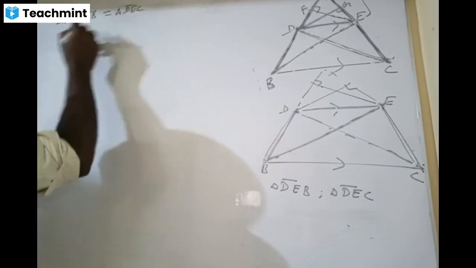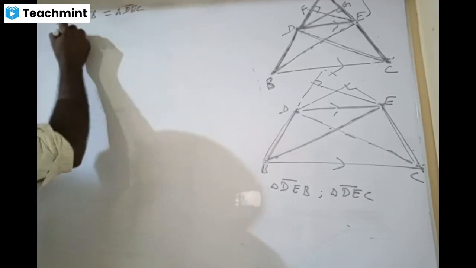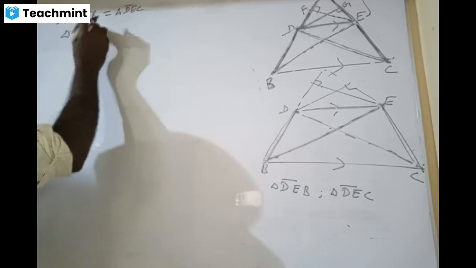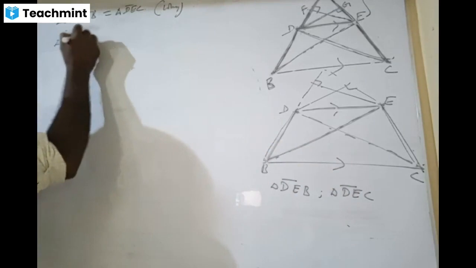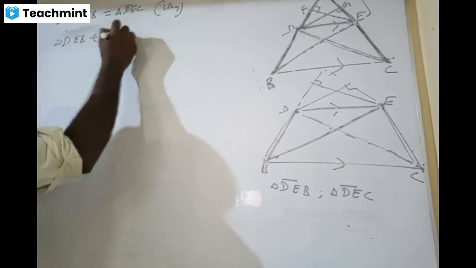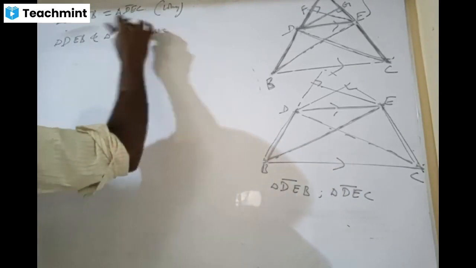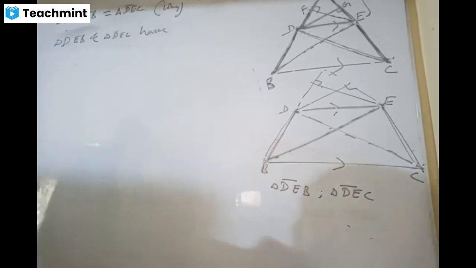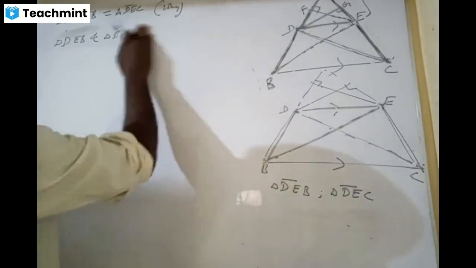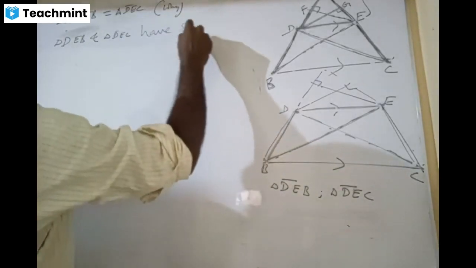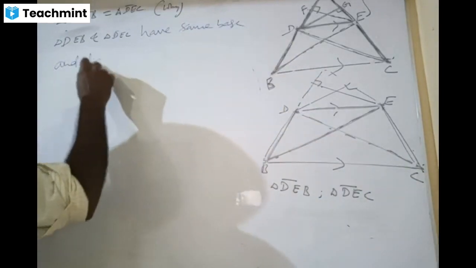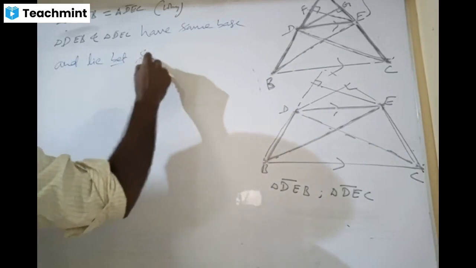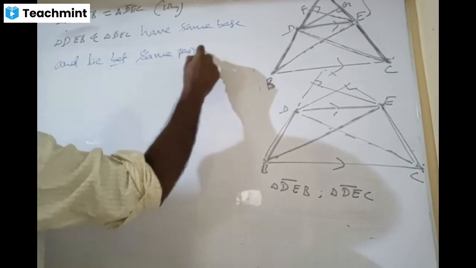These two triangles, triangle DEB and triangle DEC, why? Triangle DEB and triangle DEC have what? Have the same base and lie between the same pair of parallels.